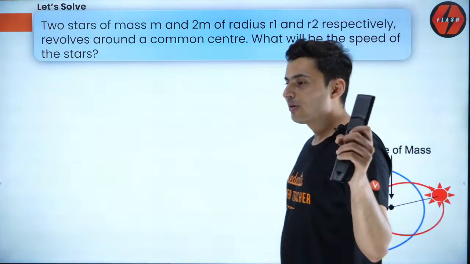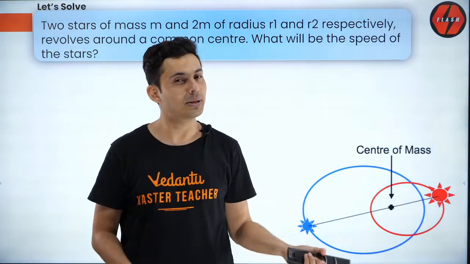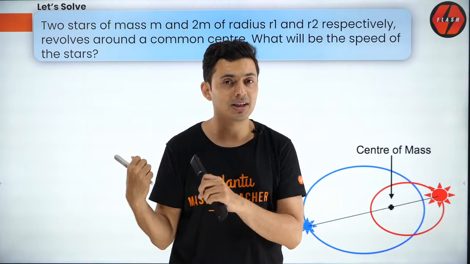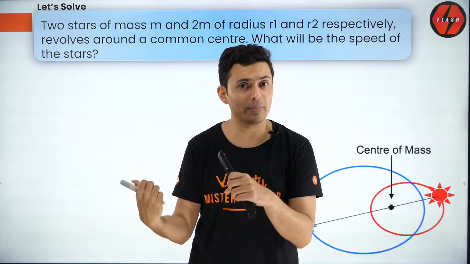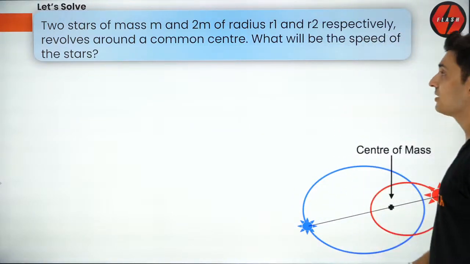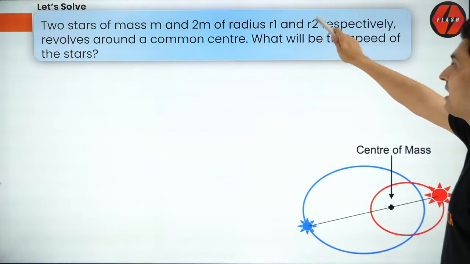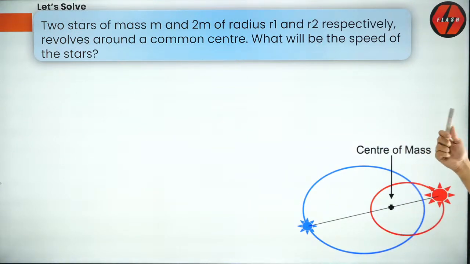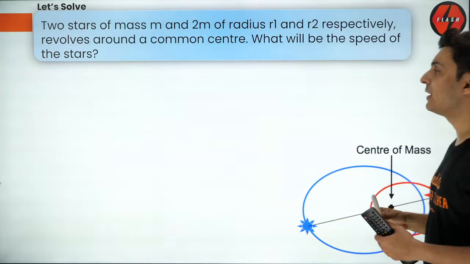So if you have forgotten the formula of center of mass, please watch my class from yesterday. I have completed center of mass in the previous session. You can find it in the playlist of the Enthuse channel. So just check it out and use the concept that if two stars of mass m and 2m and radii r1 and r2 revolve around a common center, what will be the speed of the stars?